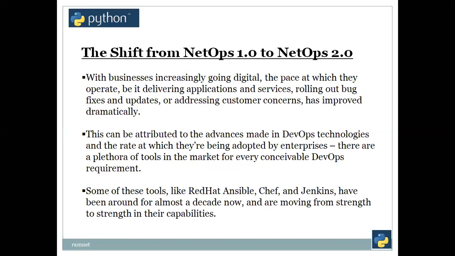Some of these tools are Red Hat Ansible, Chef, and Jenkins. They have been around for almost a decade now and are moving from strength to strength in their capabilities. Jenkins is a deployment tool. Chef is like a master-slave model. Ansible is also mostly on the deployment side. Red Hat Ansible is open, and now we can work with Ansible. These all come under NetOps 2.0.